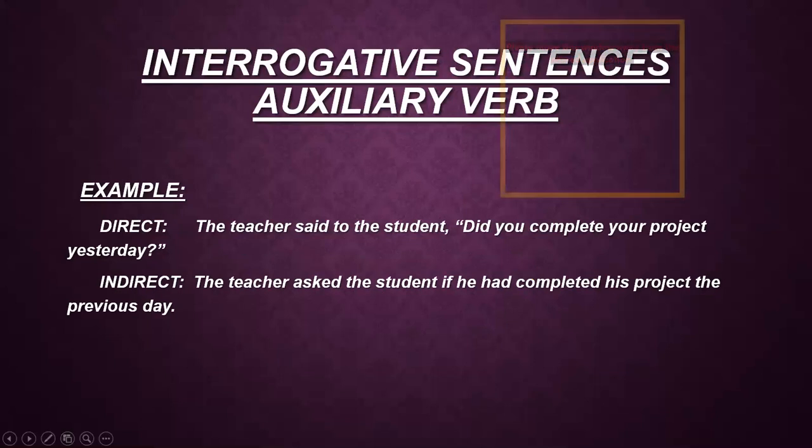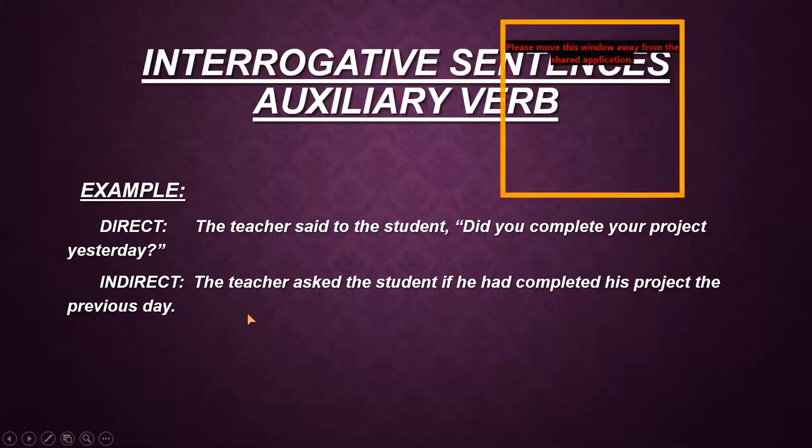Now there is another sentence which I'm going to explain now. Auxiliary verb sentence. The teacher said to the student, "Did you complete your project yesterday?" Again, you can see that there is an auxiliary verb did here. Did you complete is showing that it is the past indefinite tense, so it must be converted into past perfect tense. Okay. Now, first of all, I convert the first part of the sentence, that is the reporting verb part.